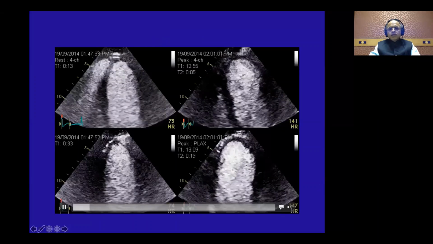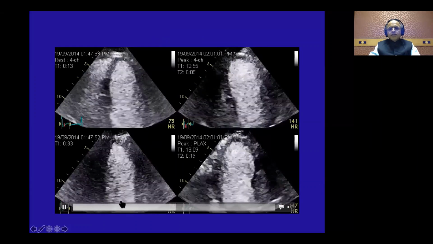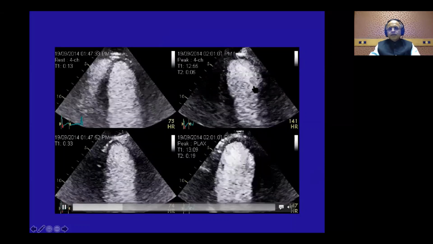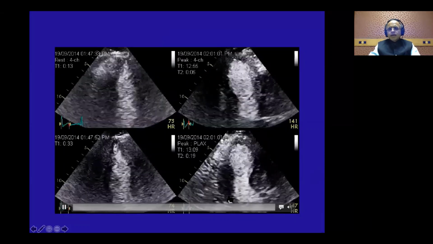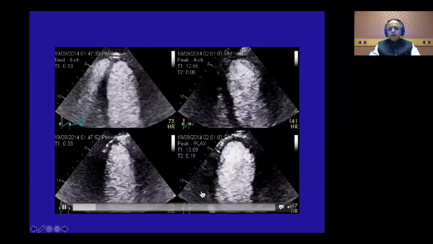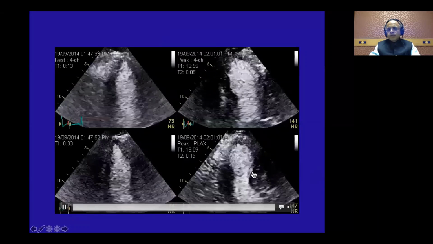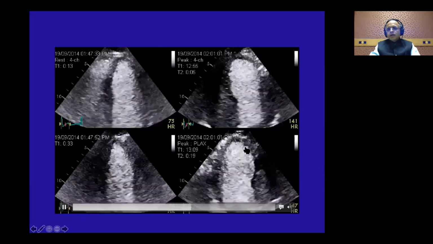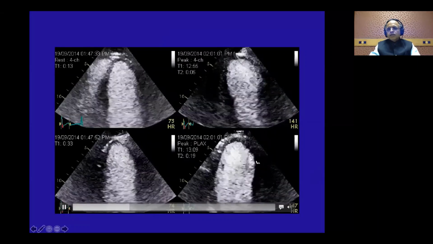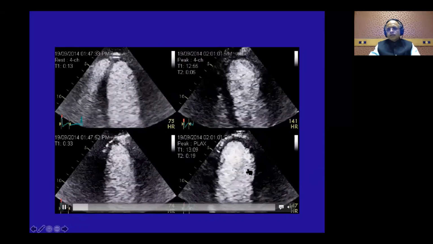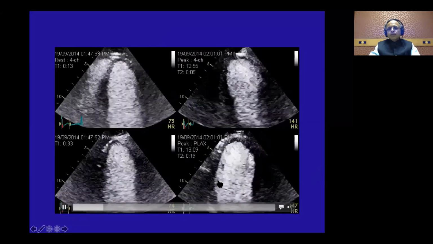Now we'll look at this echo. Again, the left panel is at rest, and this is the panel at peak exercise. First thing, look, the LV seems dilated at peak exercise. The right panel is increased. And then we'll look at one segment at a time. This is a long axis view. Posterior wall is contracting very well. But from apex to septum, if I put my cursor here, there is no endocardial motion and no systolic thickening in this view, while there is a nice systolic thickening in the posterior wall.